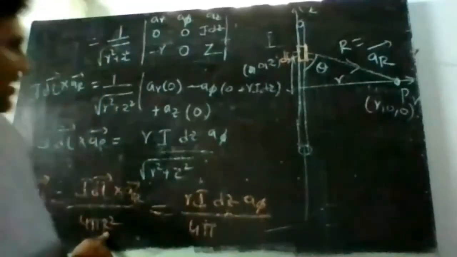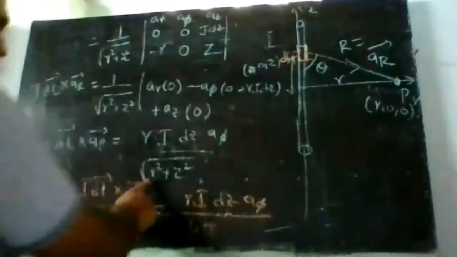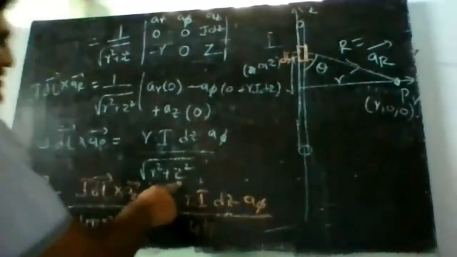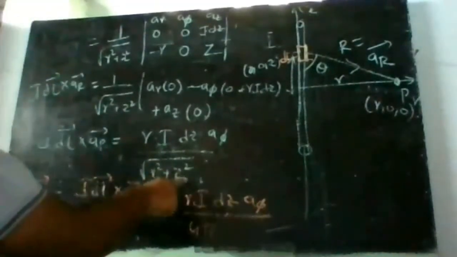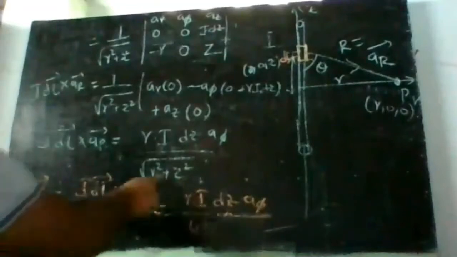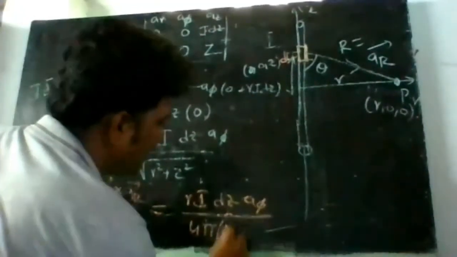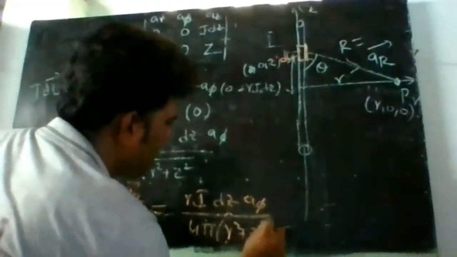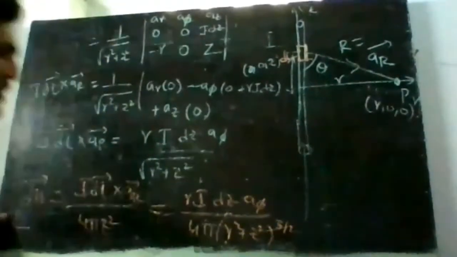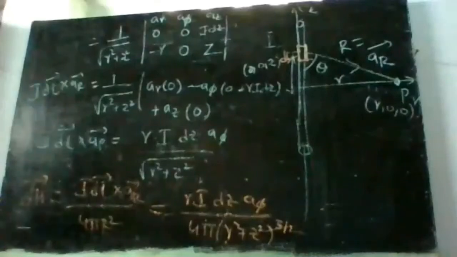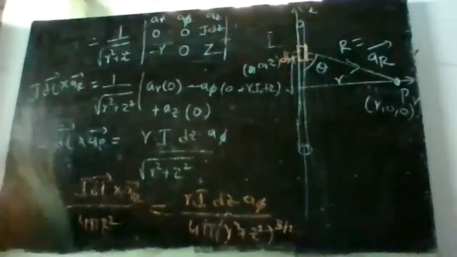What is R? R is nothing but the distance, which is root of R square plus Z square, all squared. So we can write this as R square plus Z square whole power 3 by 2. So this is the DH bar.